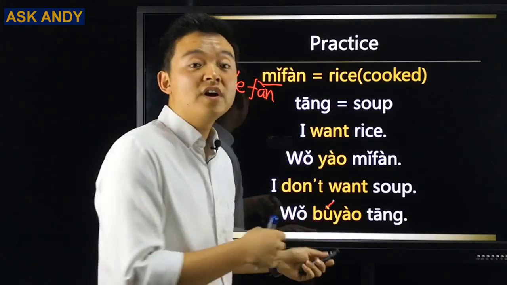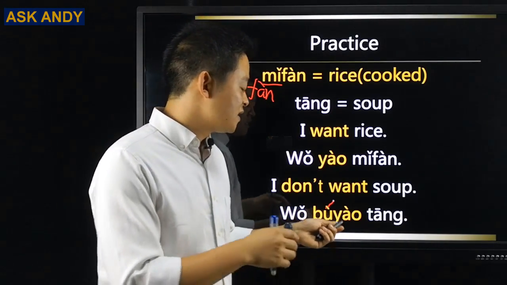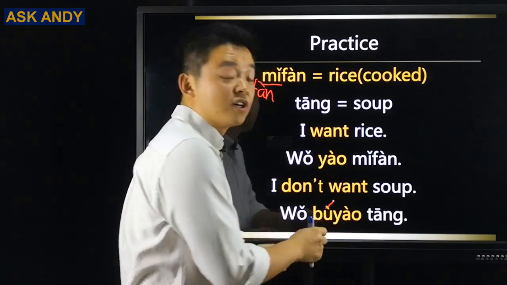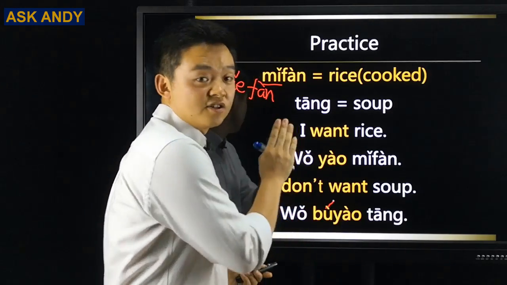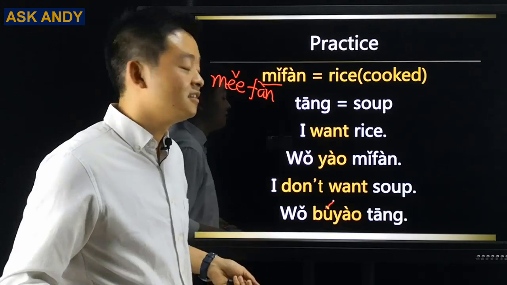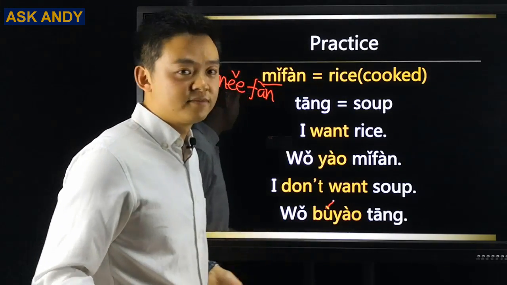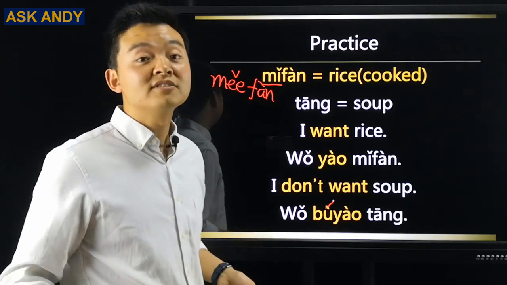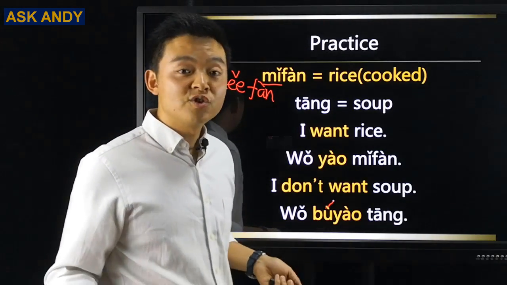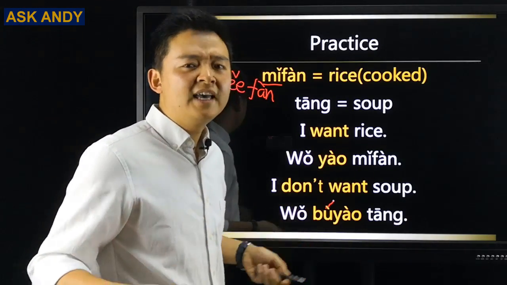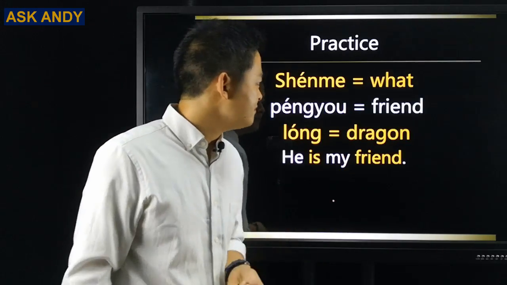So for 不, if you have a fourth tone syllable after it, you are going to change the 不 into second tone. So 我不要汤. 不要 is don't want. I don't want soup. That will be 我不要汤. For sure, I'm going to let you know about the rules and about why and how to remember them.